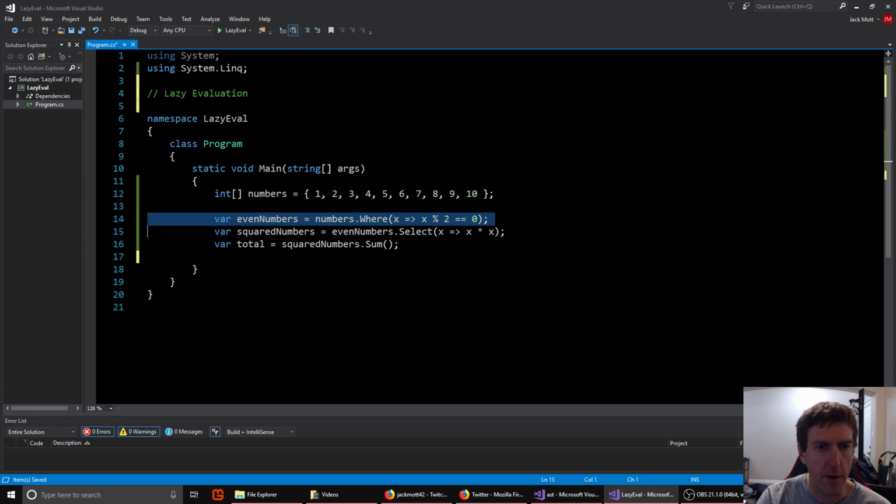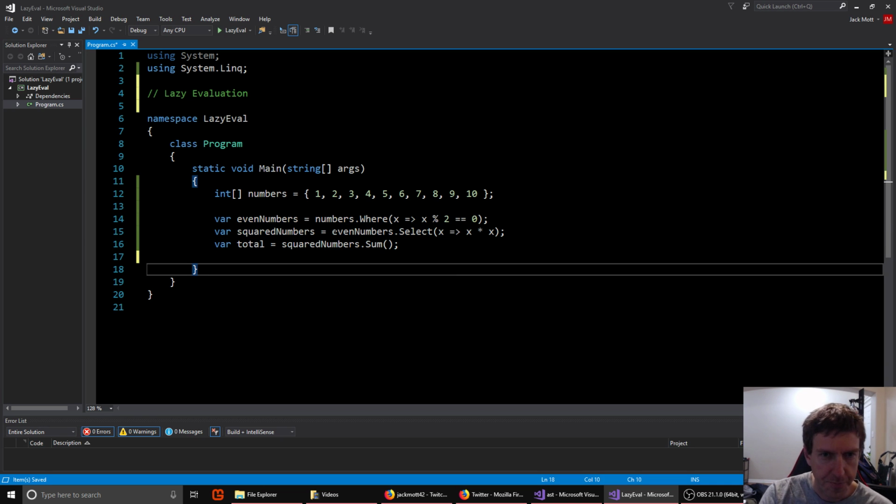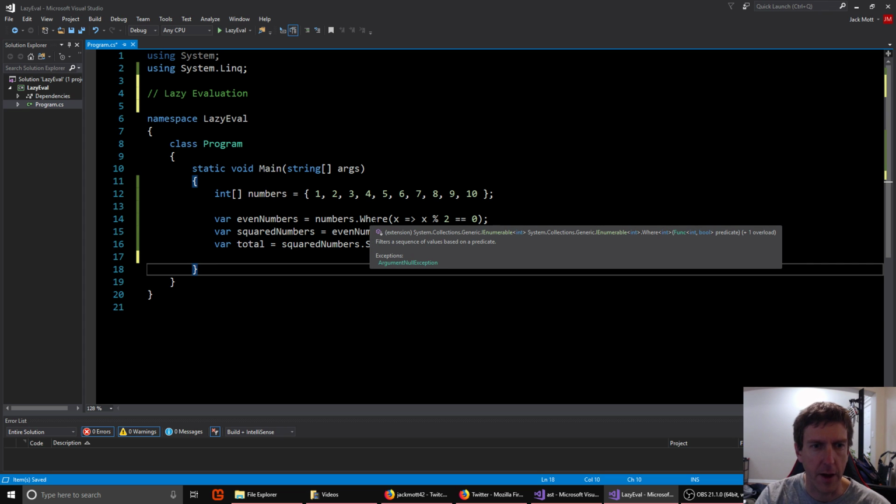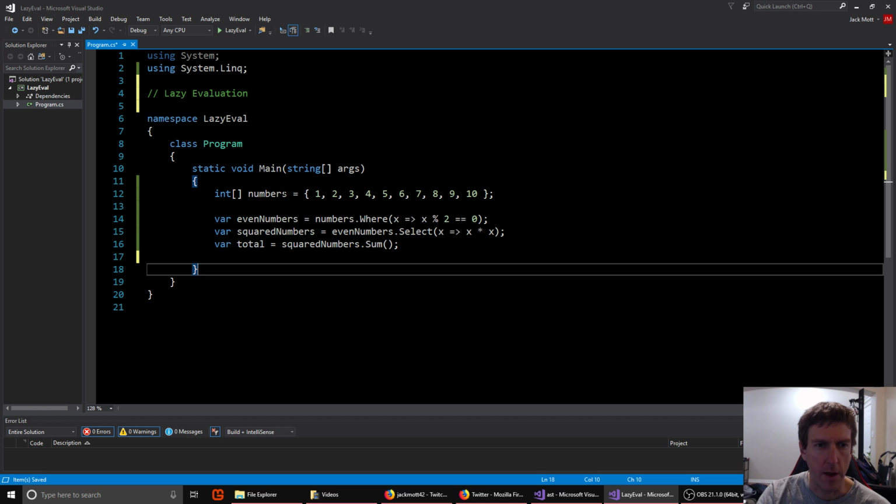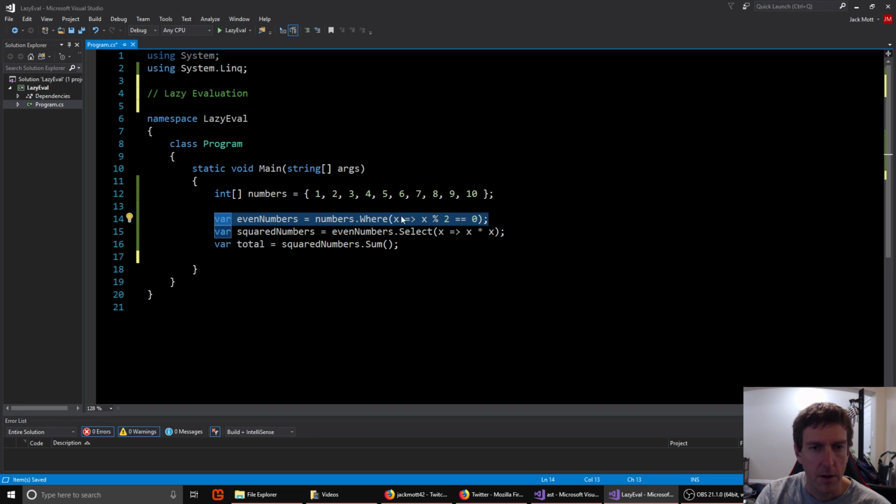So lazy evaluation is happening here. What does that mean? This Where statement that only gives us back even numbers is not actually giving us back an array of numbers or anything. If we look at the type here, we see that we have an enumerable of int. Right? An enumerable is just an interface. So what have we really gotten back here? It turns out that this doesn't really, by itself, do much of anything.